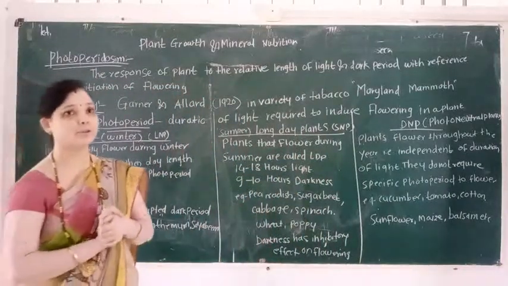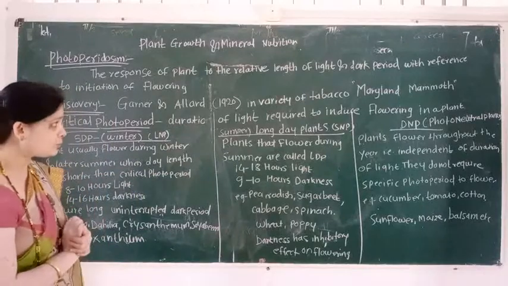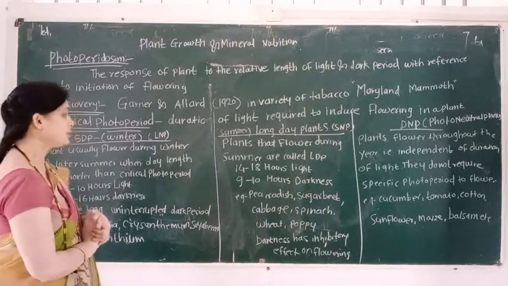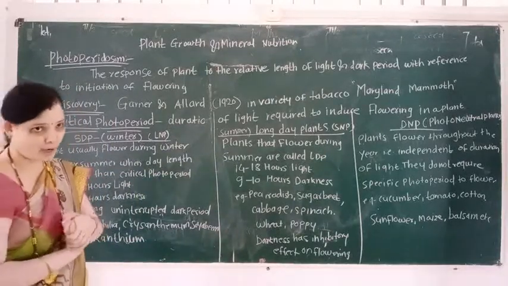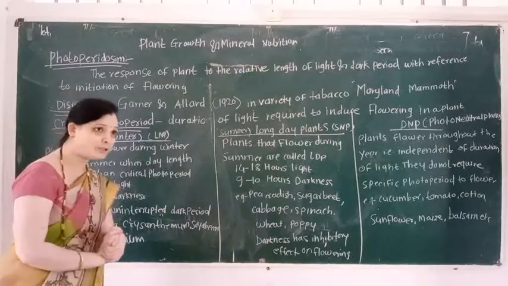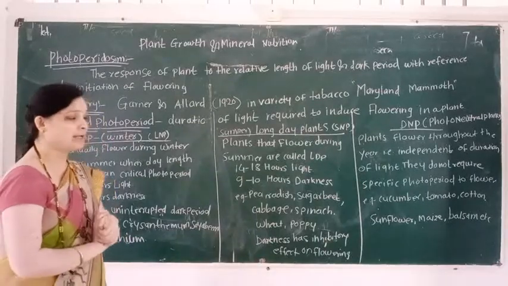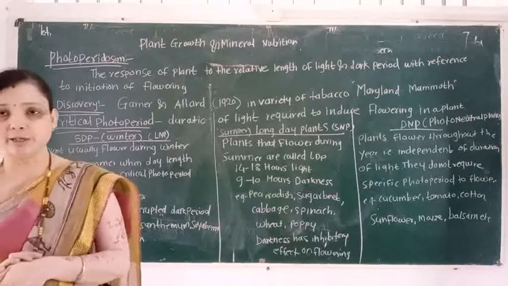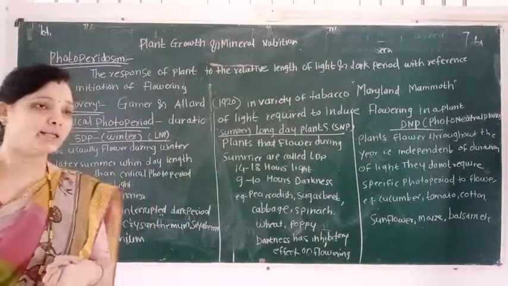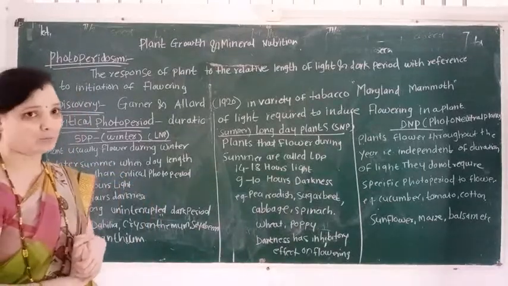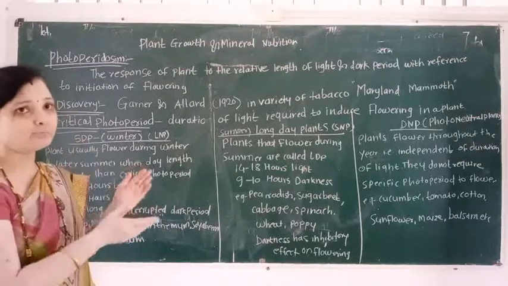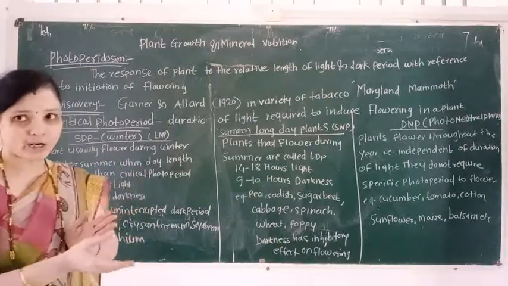This concept is known as photoperiodism, that is the response of a plant to the relative length of light and dark periods with reference to inducing flowering in the plant body. Then we learn the discovery of photoperiodism.